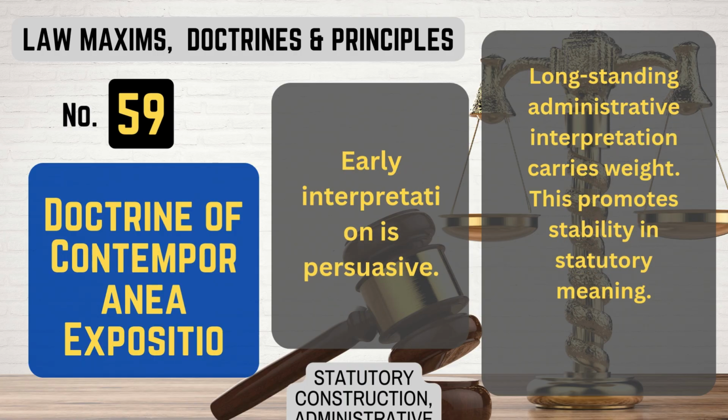Number 59. Doctrine of Contemporanea expositio. What it means. Early interpretation is persuasive. Long-standing administrative interpretation carries weight. This promotes stability in statutory meaning. That's Doctrine of Contemporanea expositio.